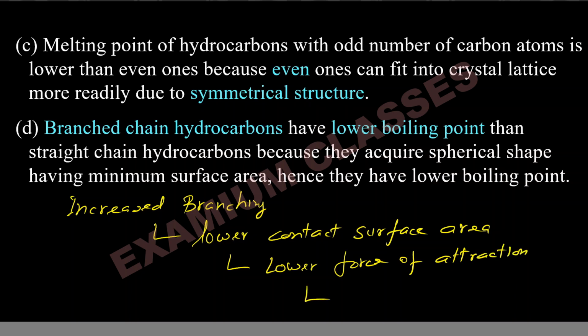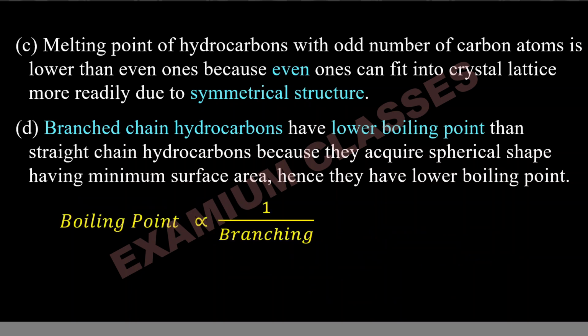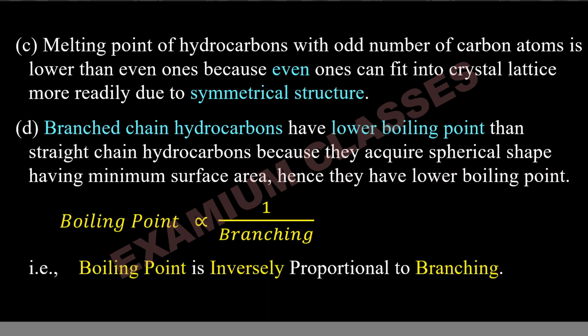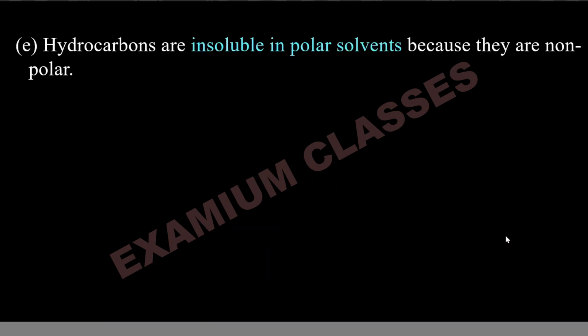It means I will require less energy to separate them, means lower boiling point. I can say boiling point is inversely proportional to branching. If I am increasing the branching, the boiling point is going down. This simple concept you will use in many questions, whether the questions are direct, or if 4 compounds are given and you are asked to arrange these in increasing or decreasing order of boiling point.